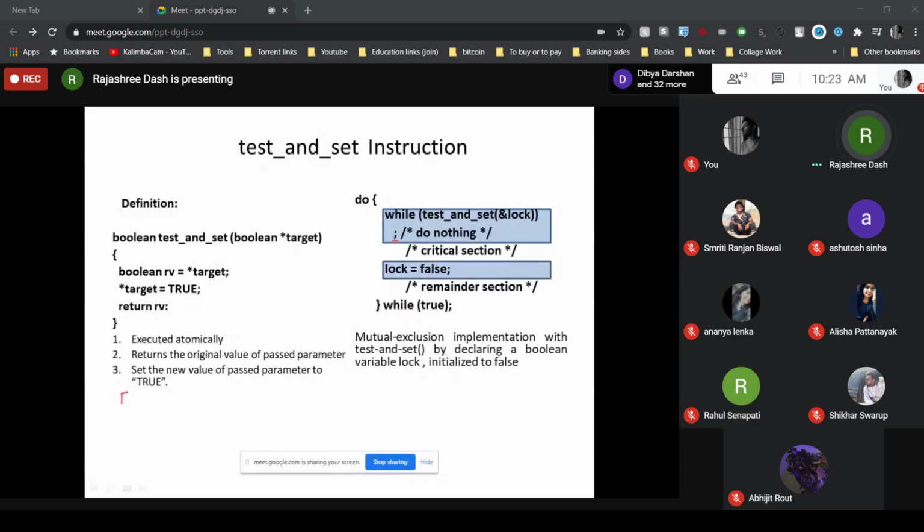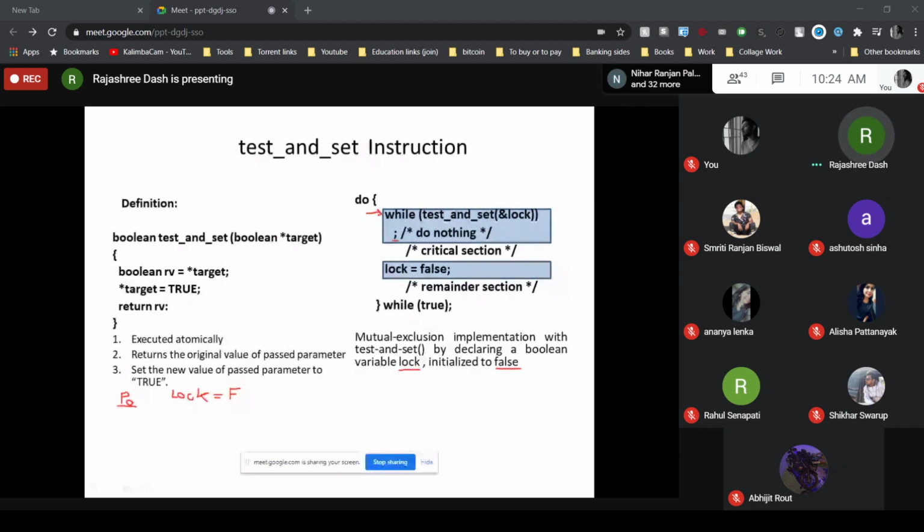Initially, let a process P0 start its execution. As I have told you, all the processes are going to use a Boolean variable lock which was initialized to false. So now the lock value is initially set to false. Here I am writing F to represent false. Now when P0 started its execution, P0 entered its entry section.